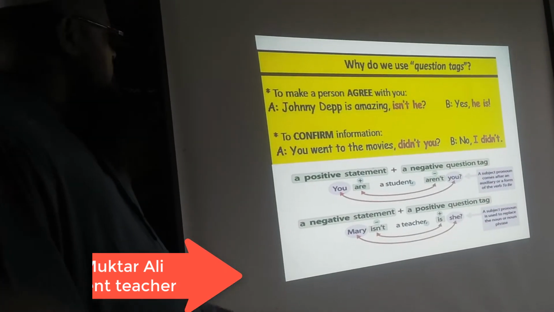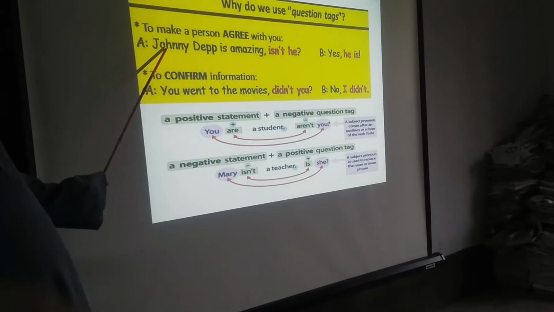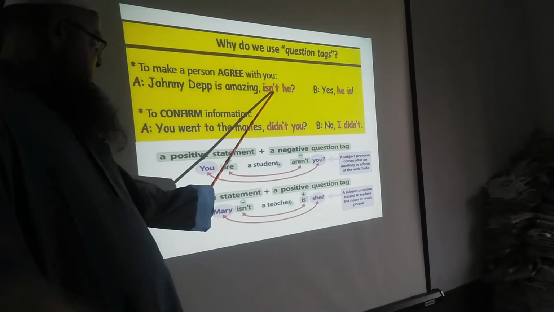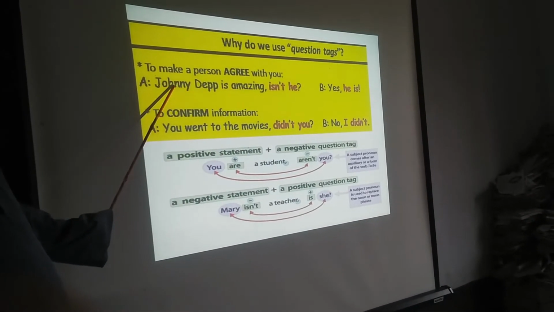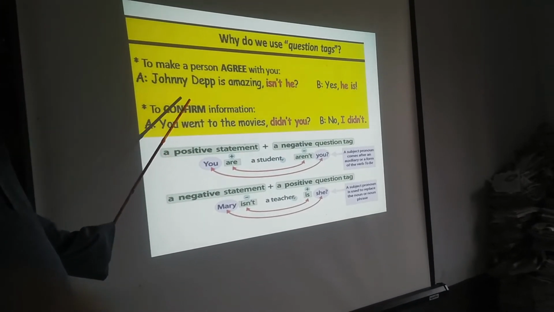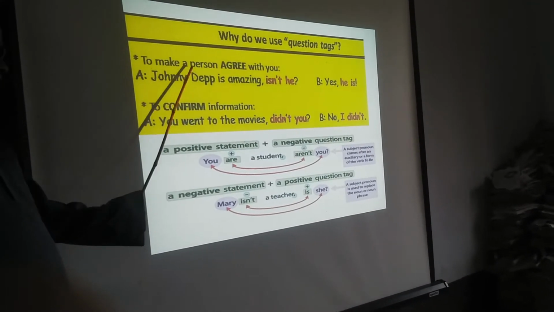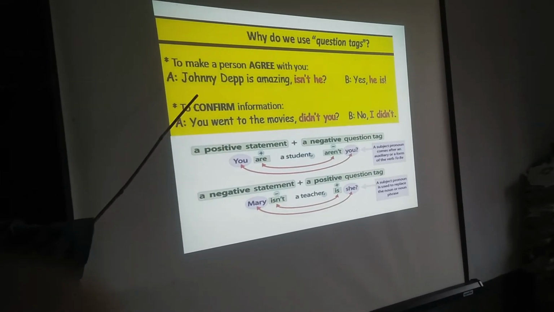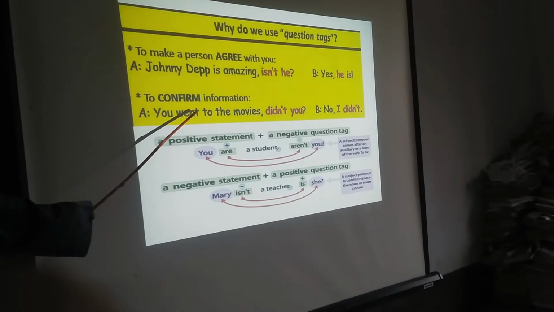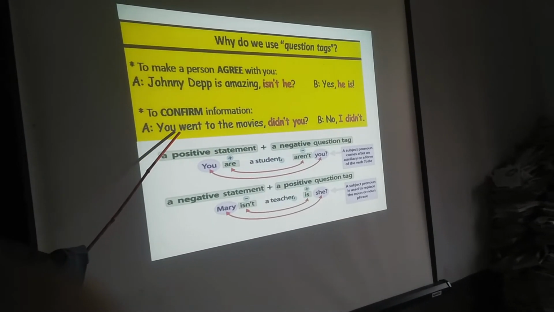Here I write an example. Johnny Depp is amazing. Here the subject Johnny Depp takes a to be verb and the answer is isn't. Johnny is the name of a boy, so isn't he? Second point, to confirm information. Another example: He went to the movies. There is no auxiliary verb.